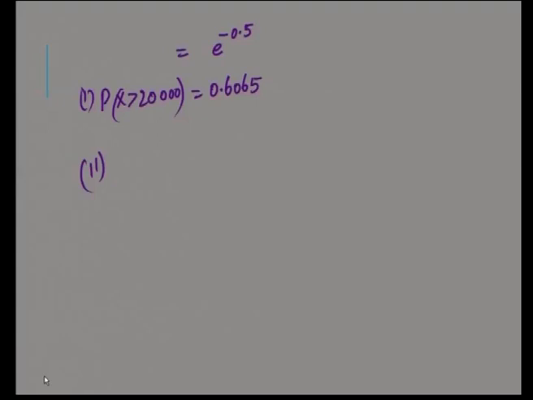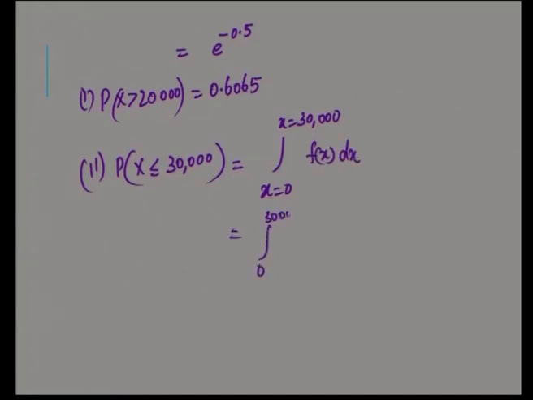So, at most means P of x less than or equal to 30,000. The lower limit being 0, x is equal to 0 to x is equal to 30,000, f of x dx. So, from 0 to 30,000, f of x is 1 by 40,000 e power minus x by 40,000 dx.